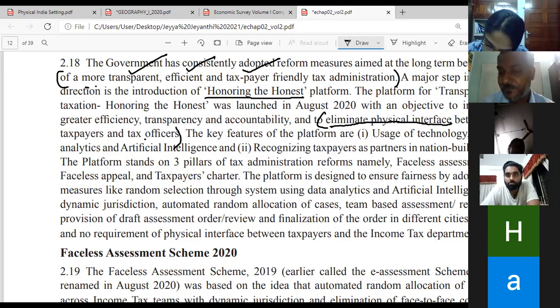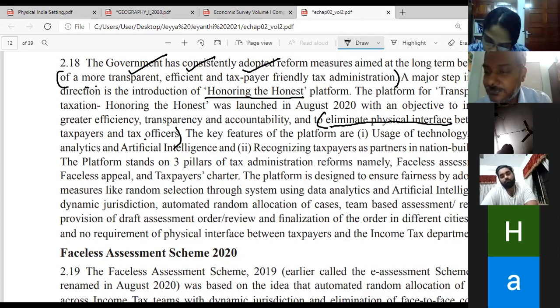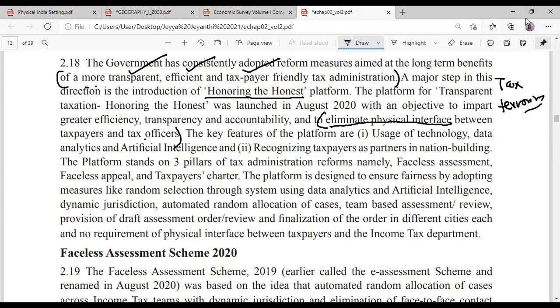What is that, madam? Sir, the revenue officials try to retrieve the loans, and it causes pressure. Harassment by the tax officer is known as tax terrorism.